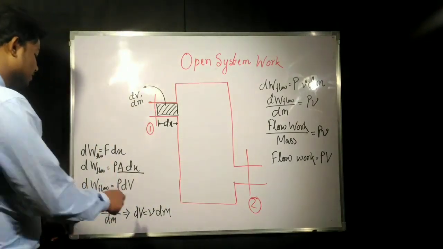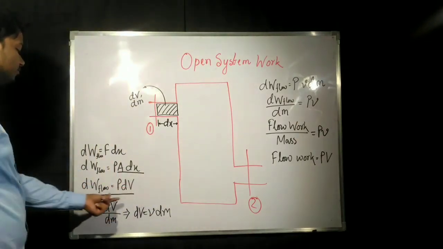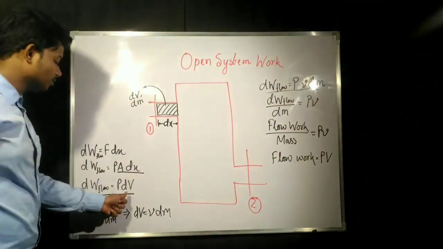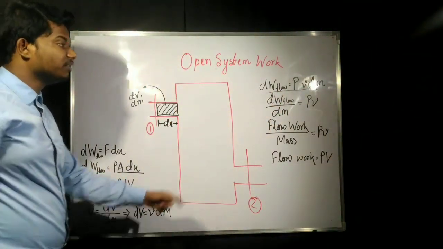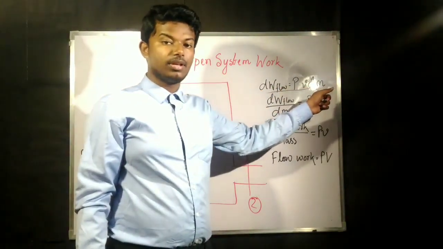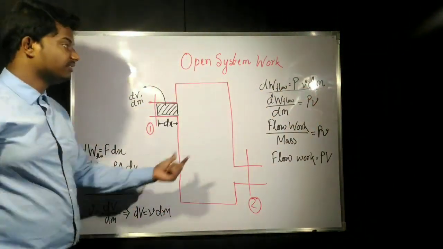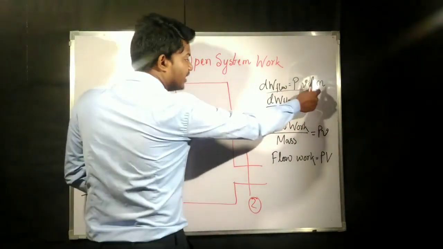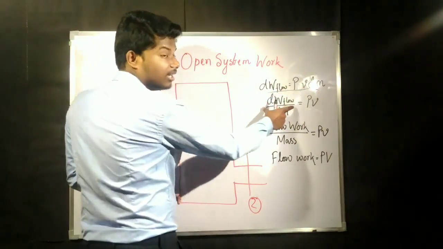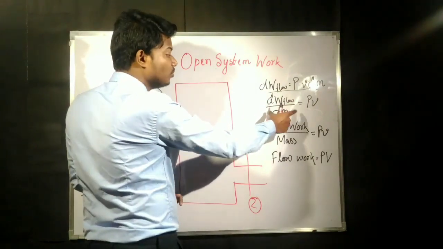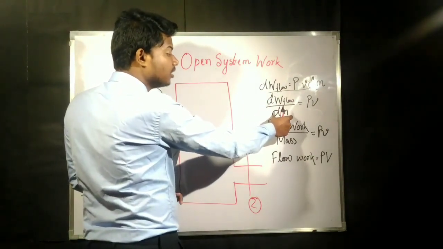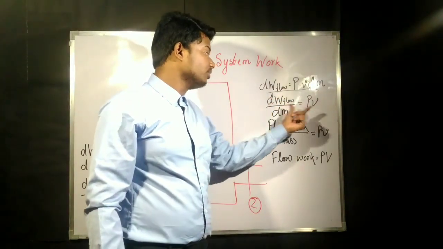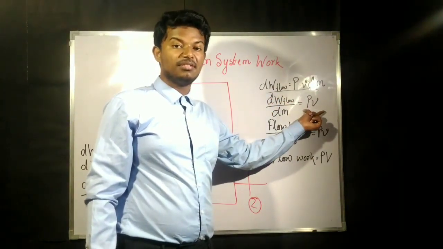Now we can replace dV by this equation. Nothing else is done; only the term dV is replaced by v into dm. Now if we divide dW flow, that means the flow work, by dm, we will get p into specific volume.